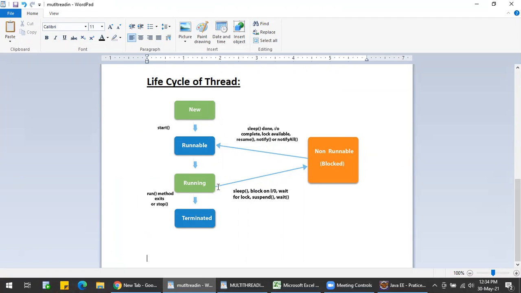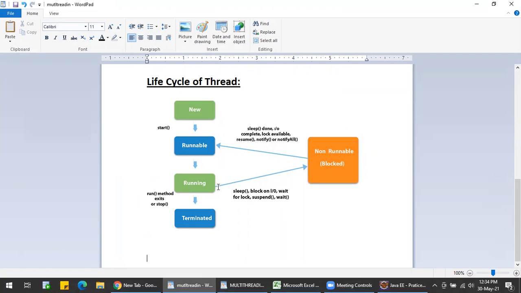The thread scheduler is an important part of the JVM that decides which thread to run. I've already explained that, but how the thread will be decided, we cannot know.